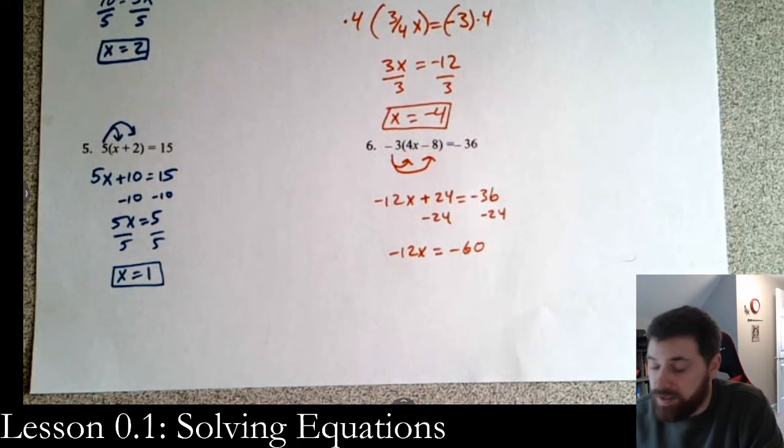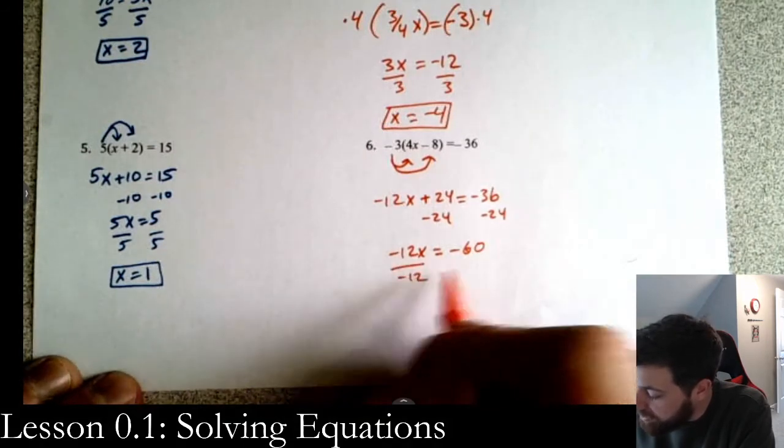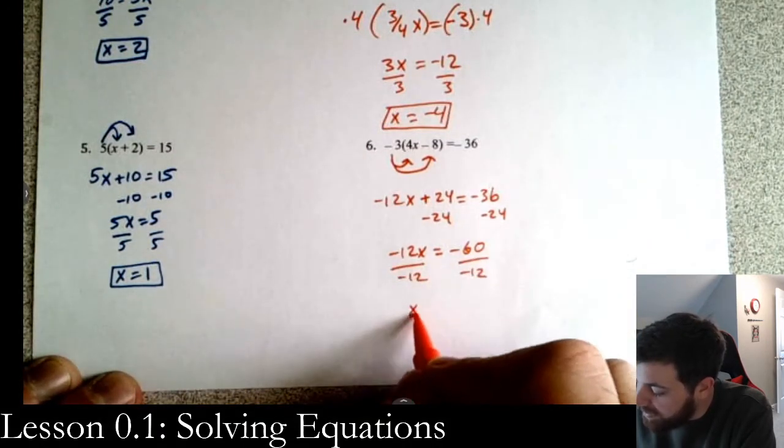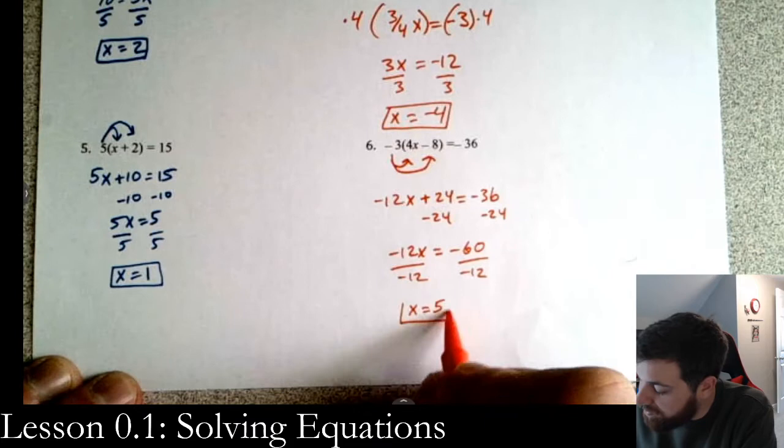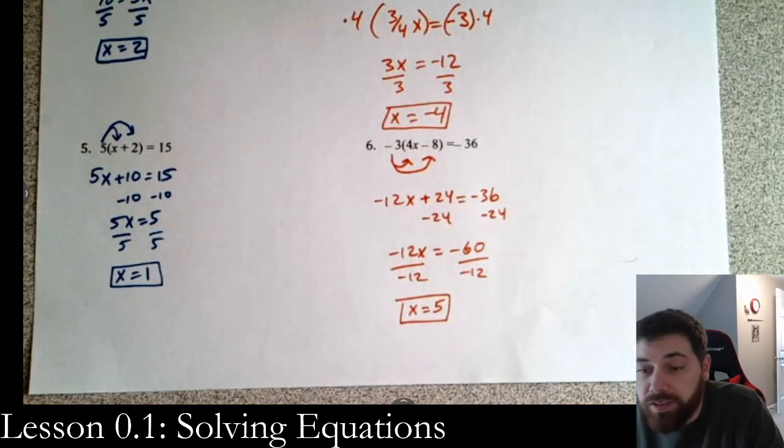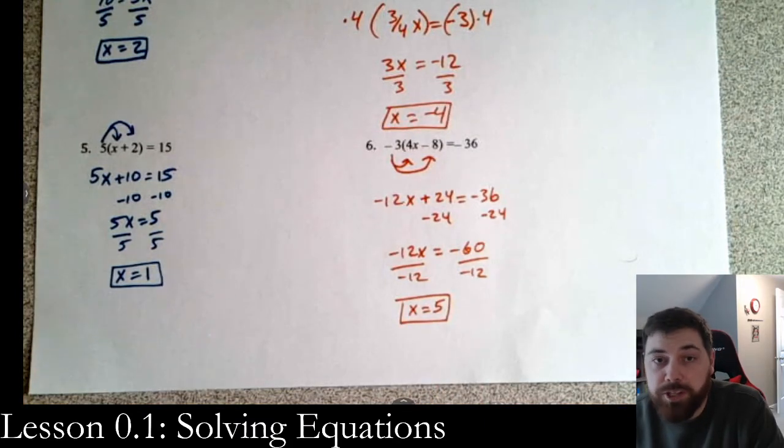Lastly, to get x alone, we divide by negative 12 on both sides, and we get x is equal to a positive 5. And that's that. Hopefully you received that before you actually watched me do it.